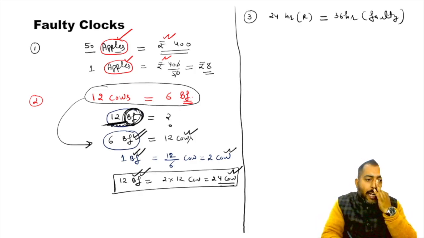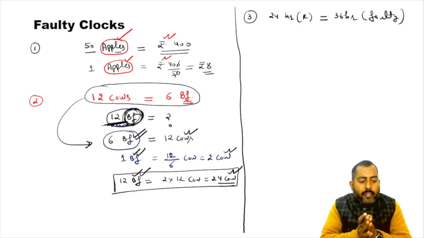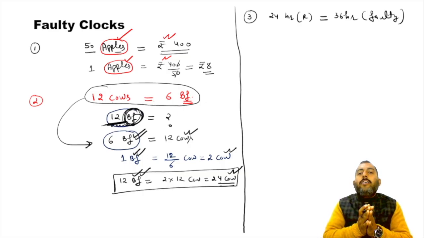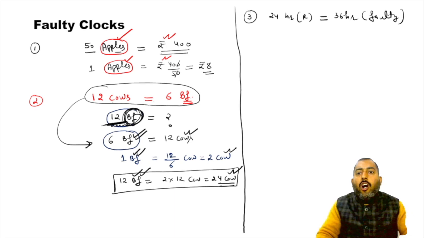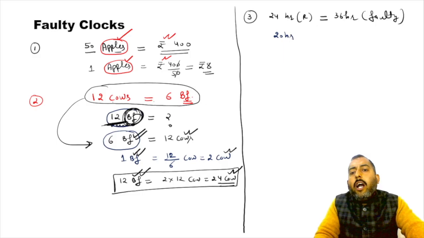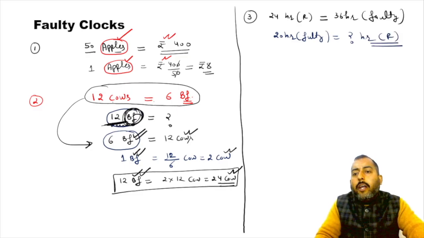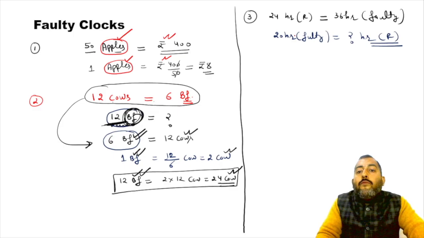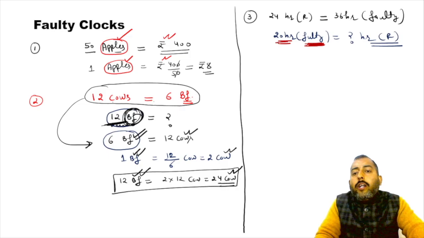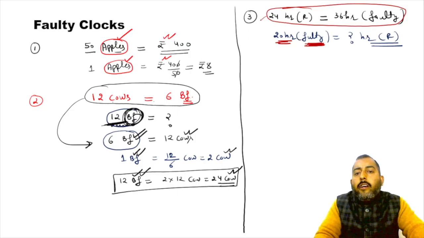So if the question is like this, try to understand this. If I'm asking: 24 hours of right clock, R for right, is equal to 36 hours of faulty clock. Find out 20 hours of faulty will be equal to how many hours of right. Now see, I want to know about 20 hours of faulty, so I will twist this information in my favor.